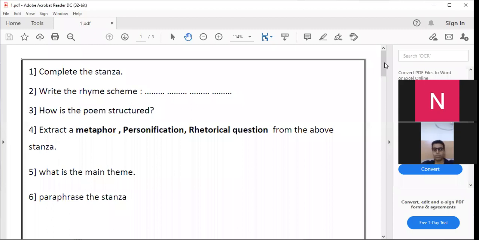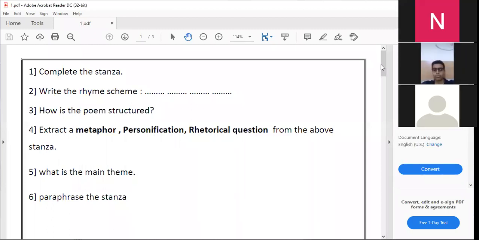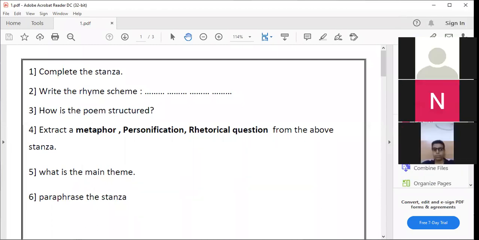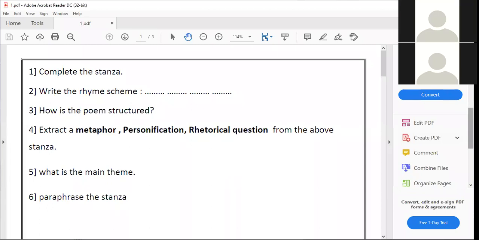Extract a metaphor from the first stanza. Who will answer this question? Yes, Bara? Burning bright, Miss.